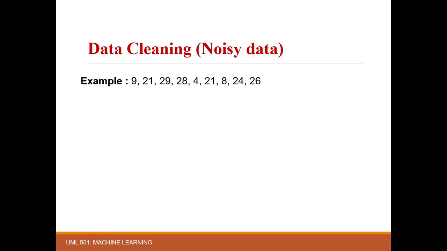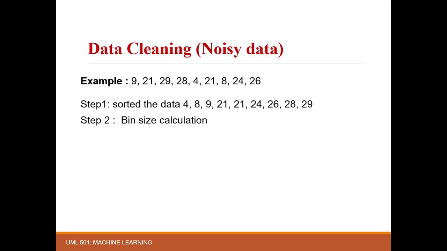So let's understand the steps of the binning method with the help of one example. It is money data in dollars. Step 1, sort the data or rearrange the data into ascending order. So here we have rearranged our data. Now in the next step we have to calculate the bin size using the formula I have told you.